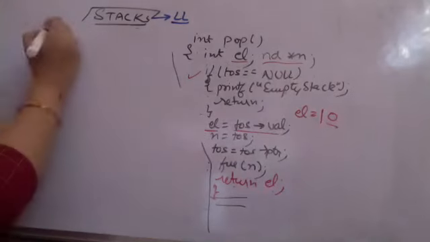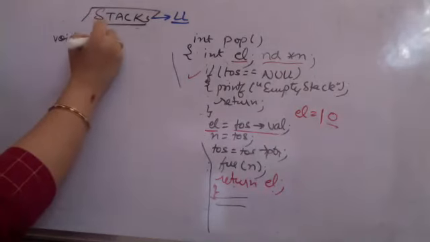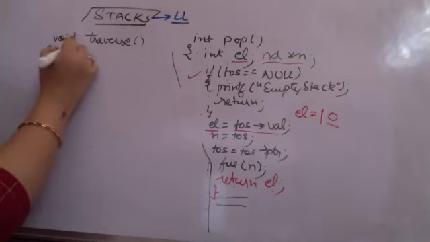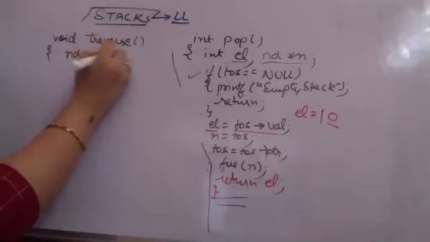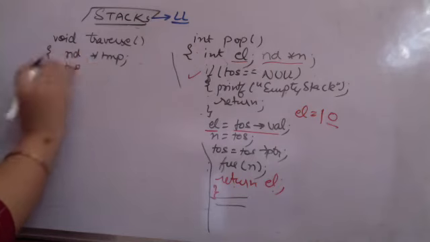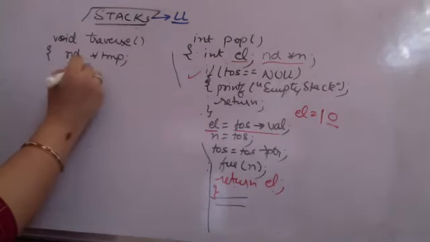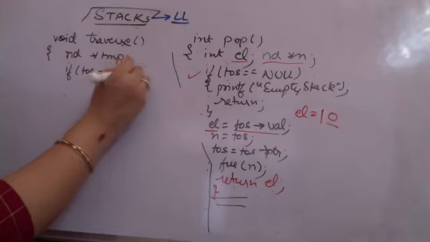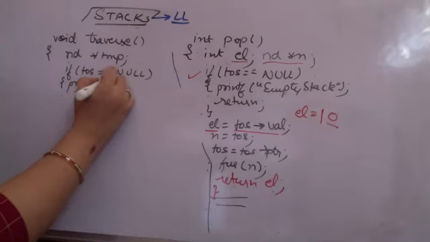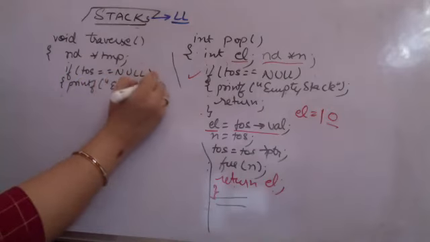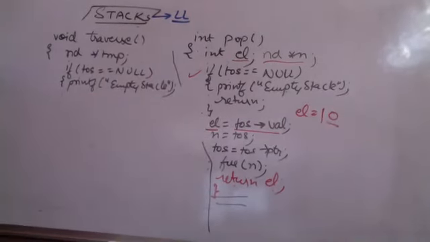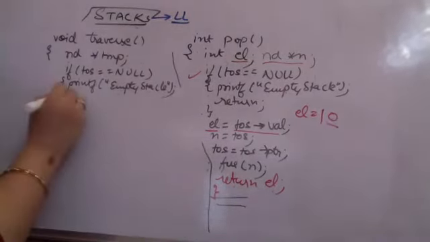Now supposedly I want to traverse, so I'm writing another code for traversing the stack using a linked list. When I want to traverse, I'm taking a node temp variable that can be traversed. If top of stack is equal to null, it's an empty stack, I cannot be printing it. So kindly write the appropriate message, which is an empty stack. If it is not an empty stack, kindly traverse and print the stack.